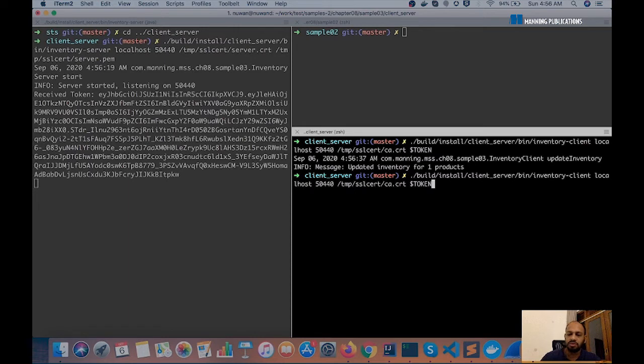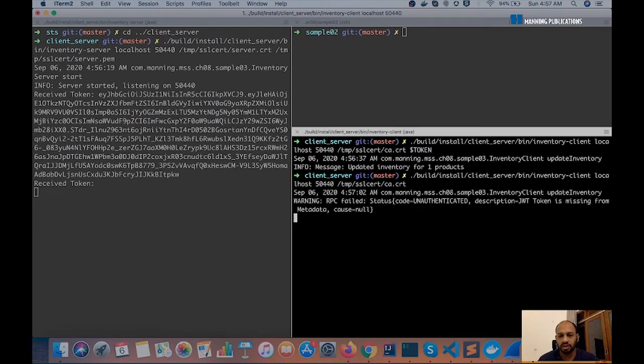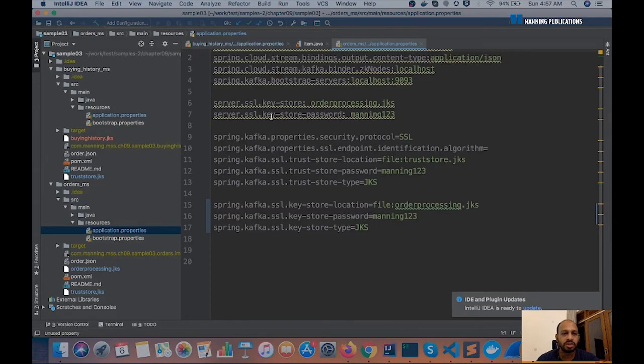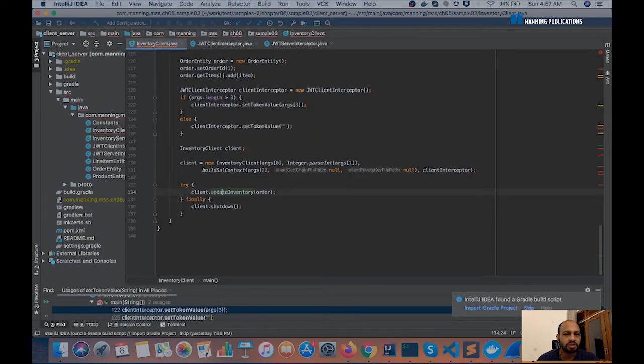So if you omit the JWT part from the client, you should see an authentication error. As you can see here, you get an unauthenticated error here, and that is because the client is now missing the JWT. So let's go to the code to see how this works.